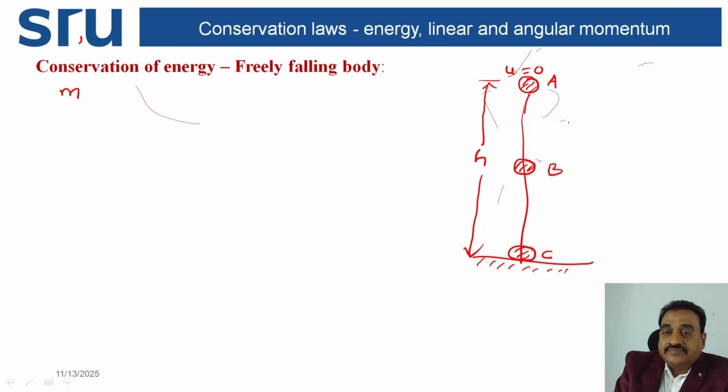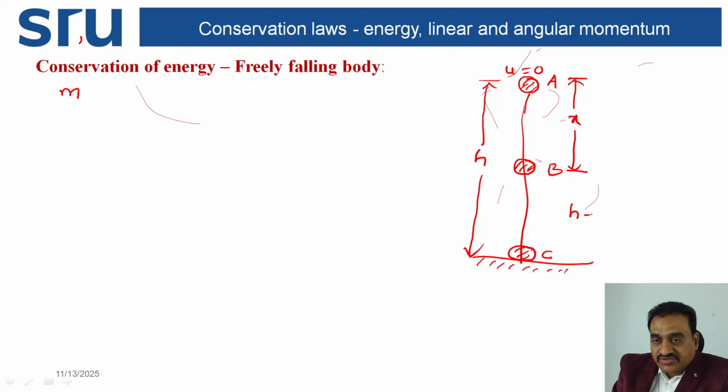Let x be the downward distance traveled by the body in moving from point A to point B. In the figure, A is the highest point and C is the point near the ground. So what about this height? It is h minus x.